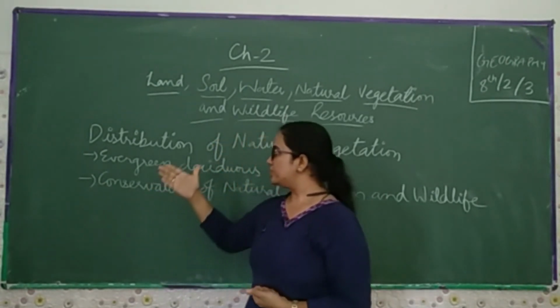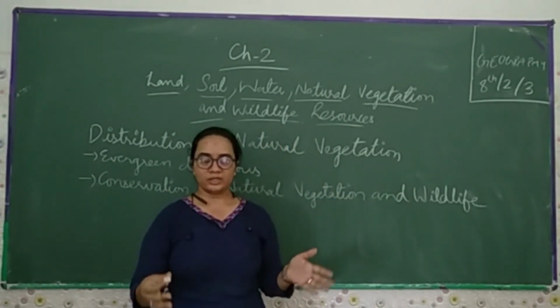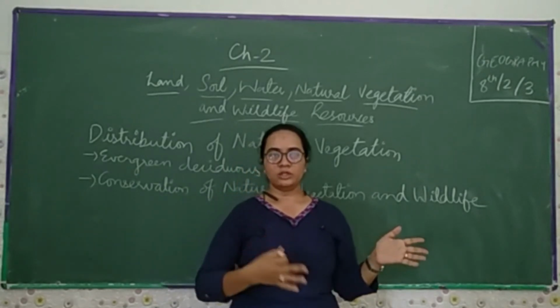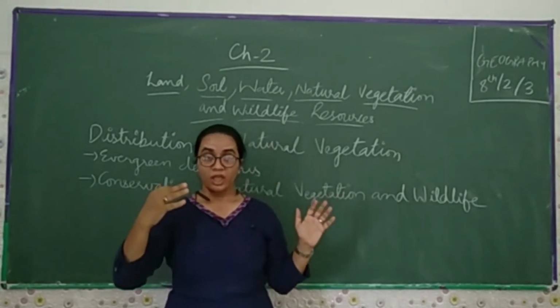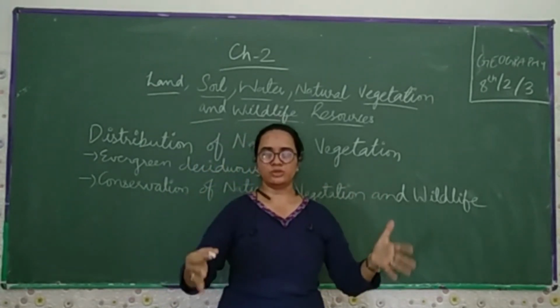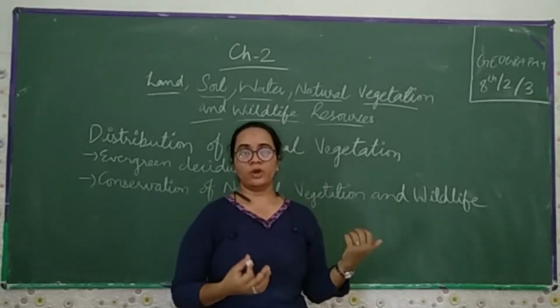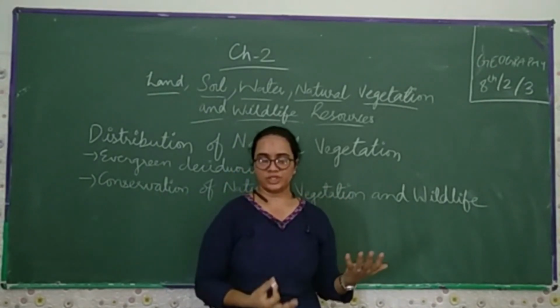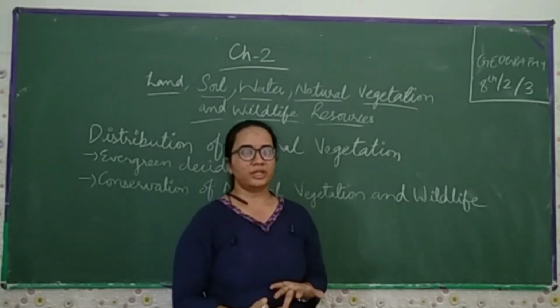That first we discussed the distribution of natural resources. Somewhere you find heavy rainfall, so you find greenery everywhere. If there is moderate rainfall, you will not find that many huge trees. If you talk about low rainfall, you will find very few vegetation, very few crops, very few plants, and somewhere you find the desert.